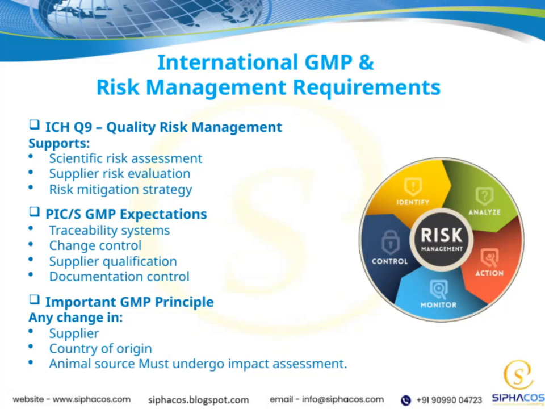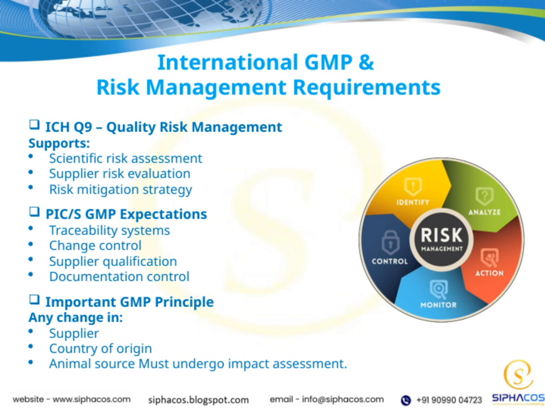Let's take a closer look at international GMP and risk management requirements. ICH Q9 guides us through quality risk management, helping us assess risks scientifically, evaluate suppliers carefully, and develop strong strategies to reduce those risks. Then, PIC/S GMP sets clear expectations around traceability, change control, supplier qualification, and documentation. One key principle stands out: whenever there's a change in supplier, country of origin, or animal source, we must perform a thorough impact assessment.